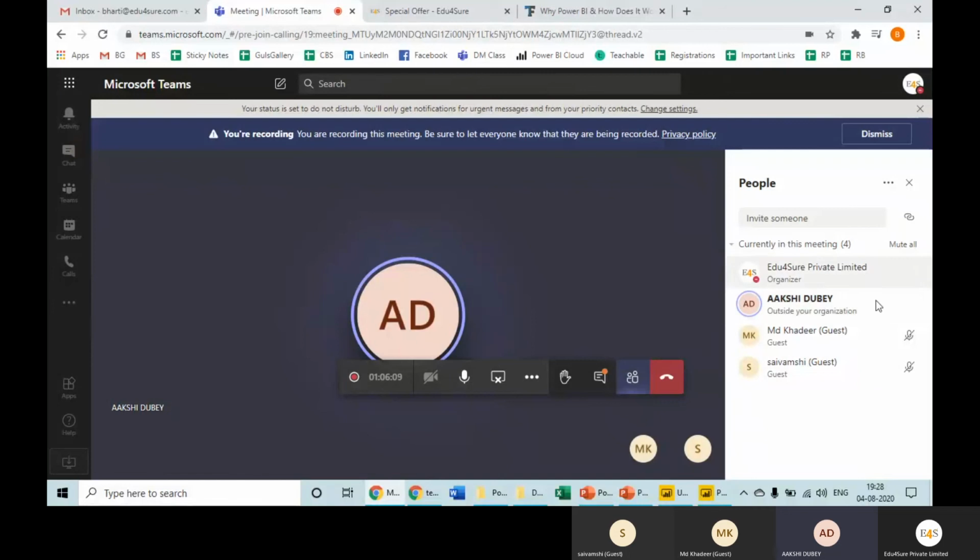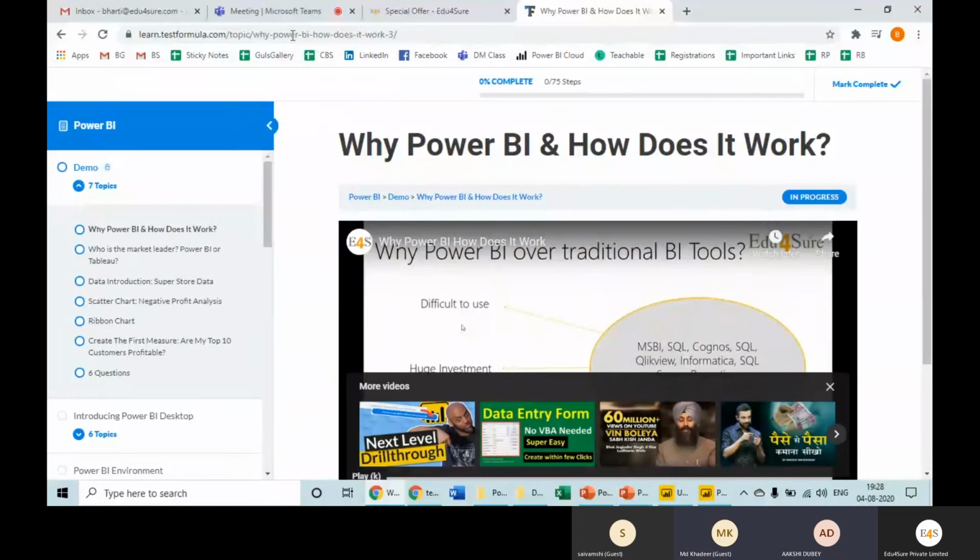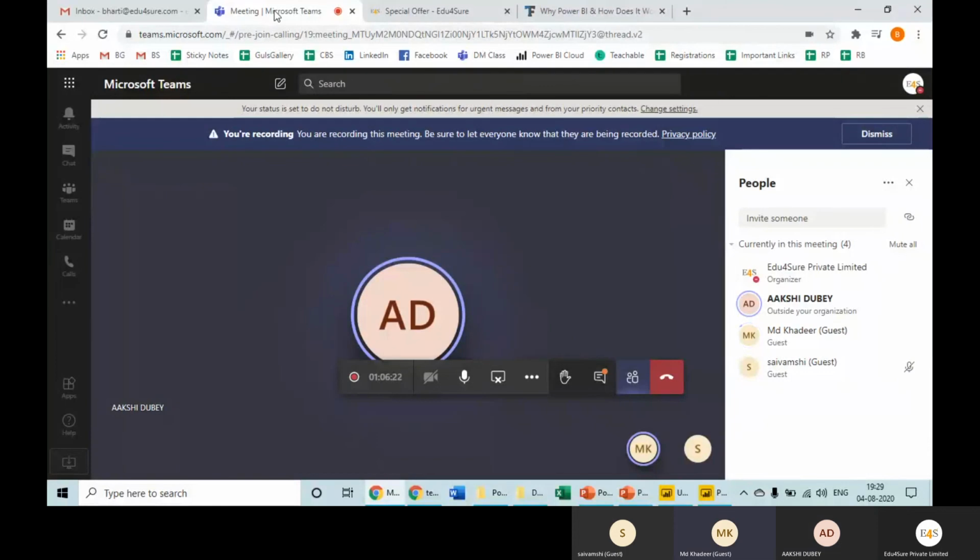If somebody wants, I will be sharing the recording as well for this LMS portal website. Yes, this is the LMS portal we have. I would be dropping in the email on the WhatsApp group. Don't worry, you'll get it.